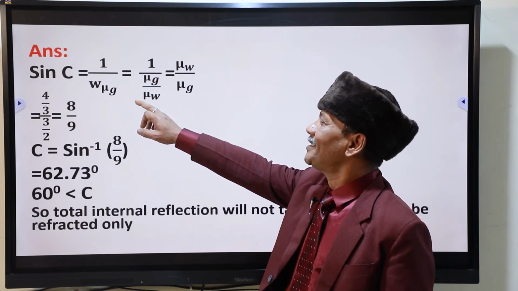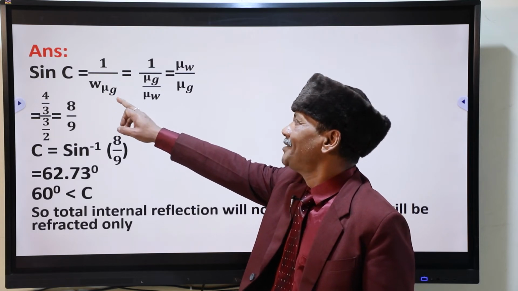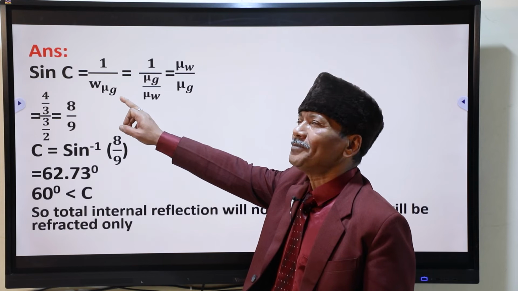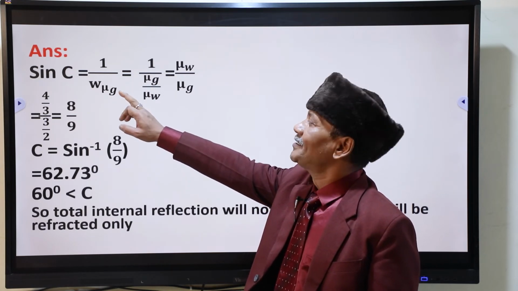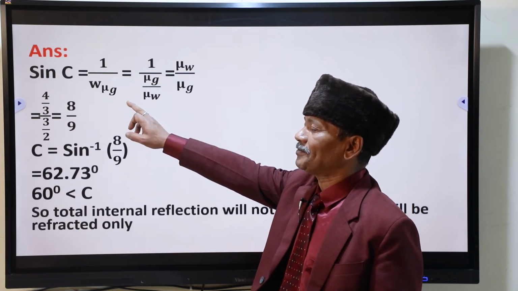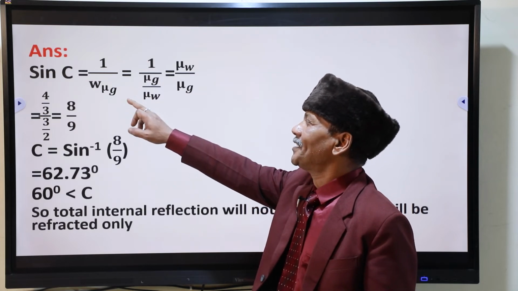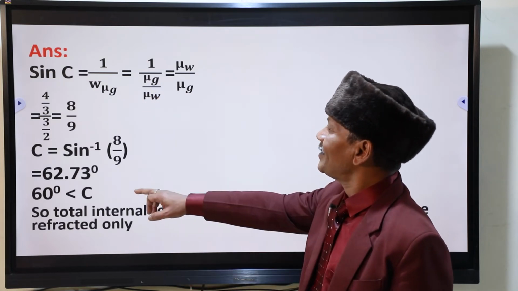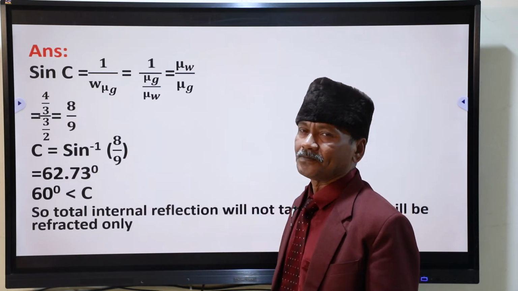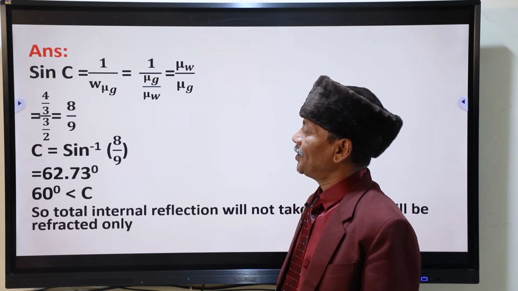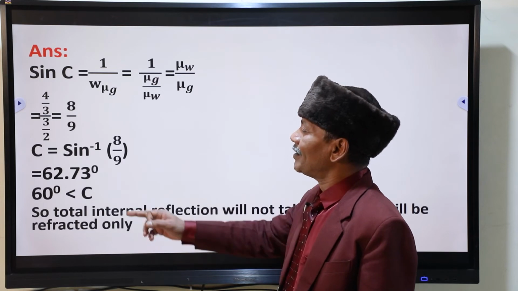Prism is of the material, what is that? That is glass. So W mu G you have taken. Since ray is going from water to glass, sin C is equal to 1 by W mu G. For this pair of media, water and glass, your critical angle comes out to be 62.73 degree. But when you see the light ray coming, that angle will come out to be 60 degree.